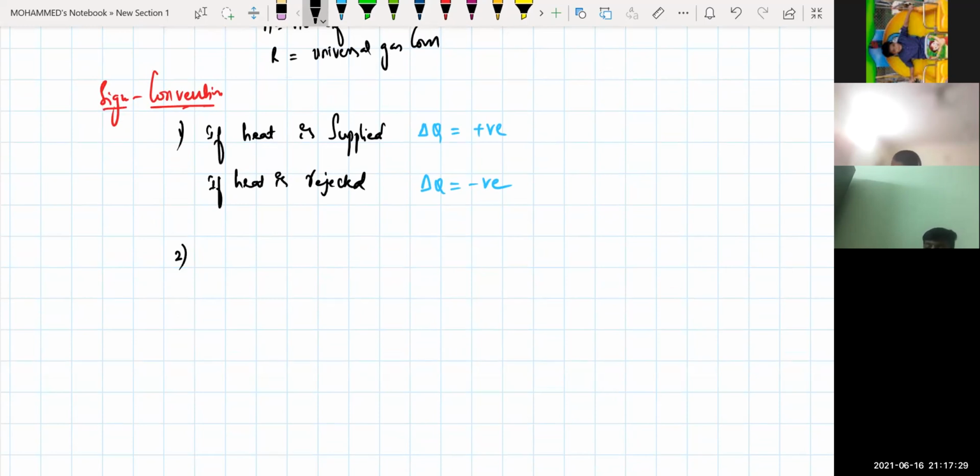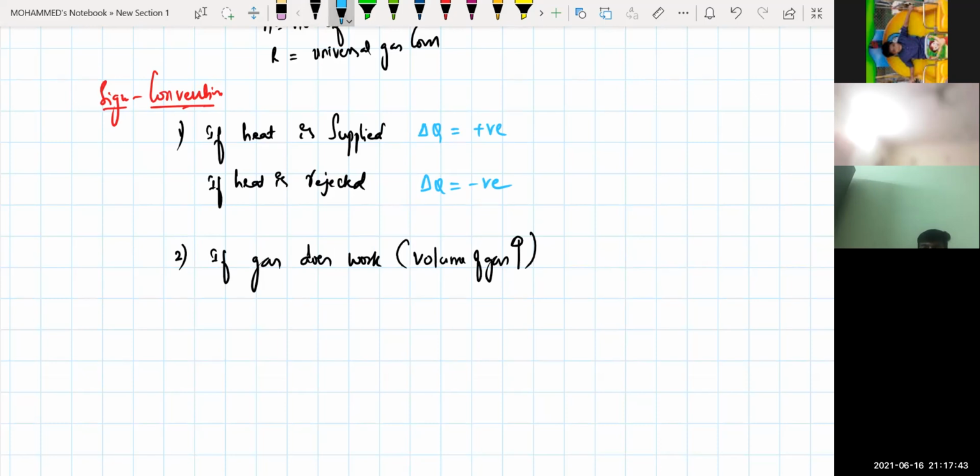Second one: if the gas does work, the volume of gas is increasing. If the volume of gas is increasing, then what happens to the work done, beta? Delta W will be positive. W will be positive.